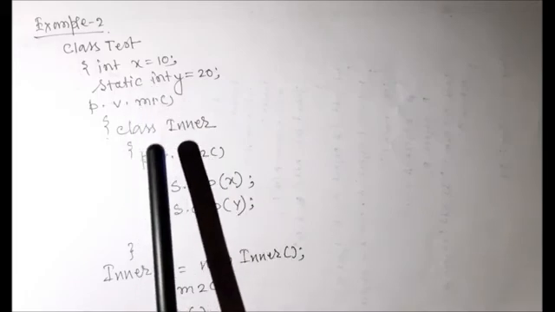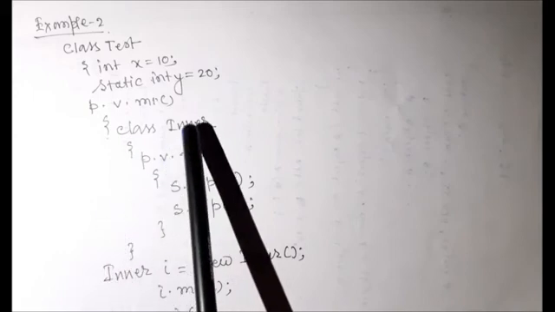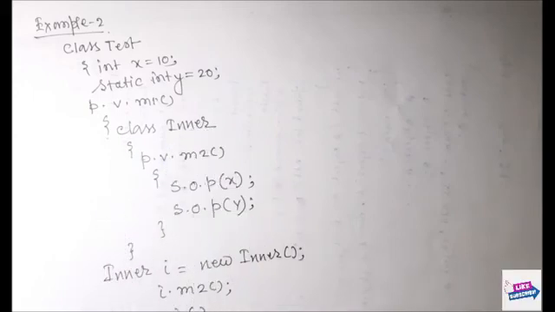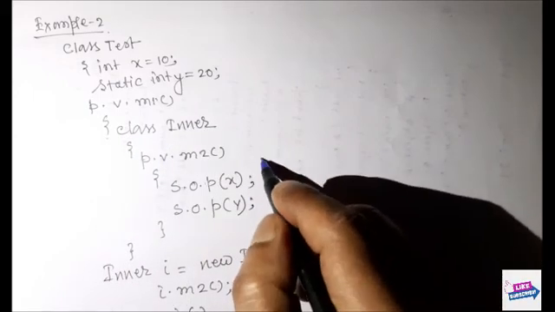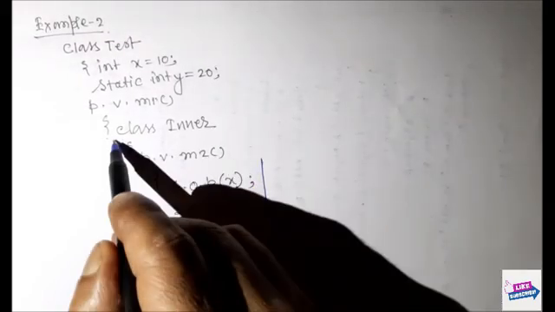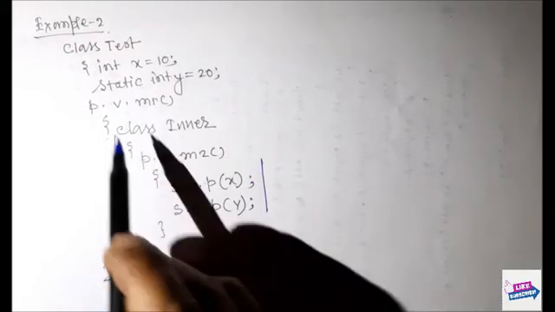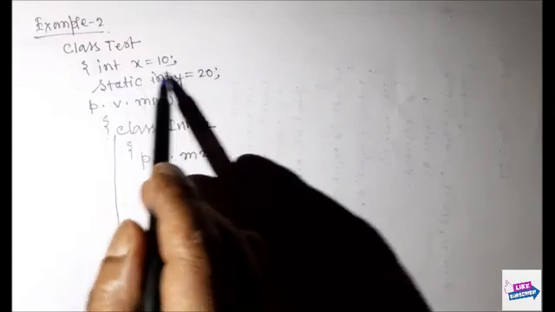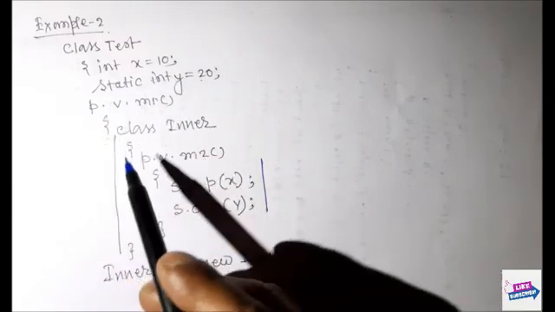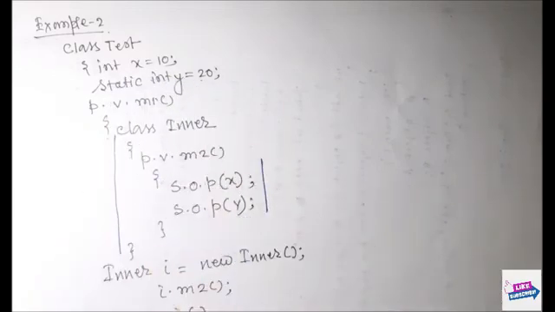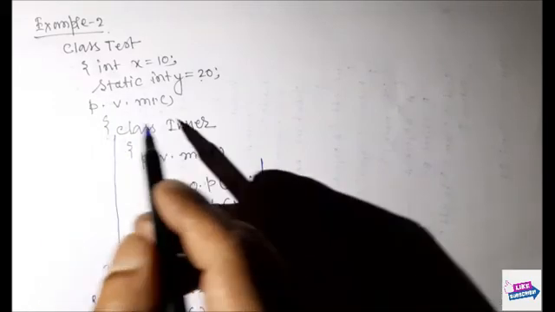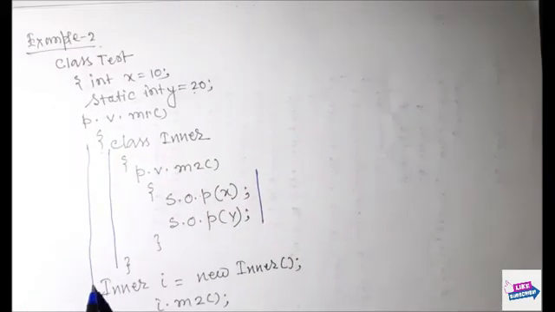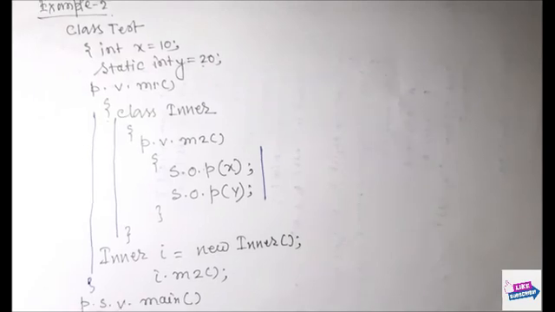Within that class I have declared public void M1, and then we declare my inner class. This is the M2 method, this is my inner class, this is the instance variable, and this is my M1 method.